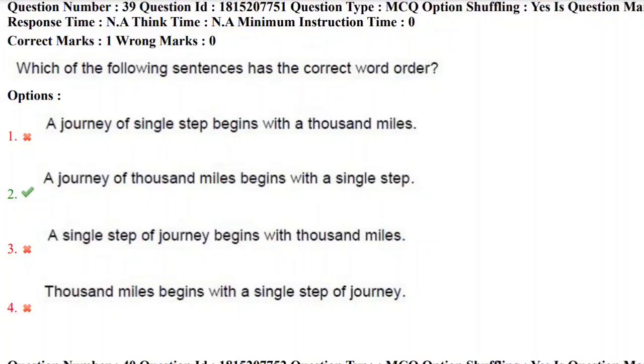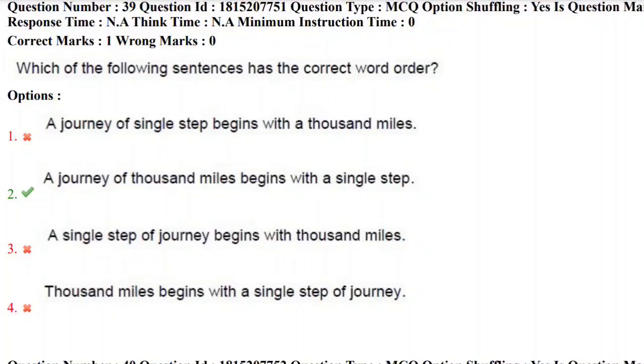Yes. A journey of single step begins with 1,000 miles. It is incorrect. Journey of 1,000 miles starts with a single step. This is the correct answer. Yes, you can find this sentence in a song also, a song from a movie, Pagade Pagade song: a journey of 1,000 miles starts with a single step, and here we have the word begins. A journey of 1,000 miles begins with a single step. This is the correct answer.